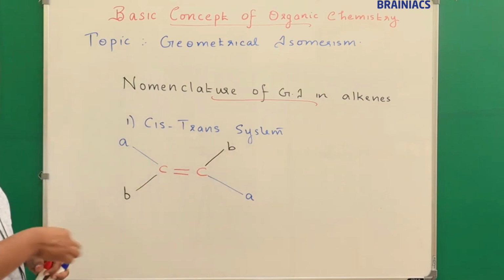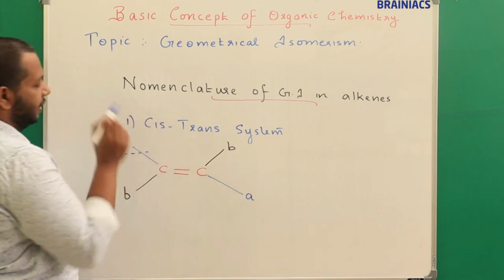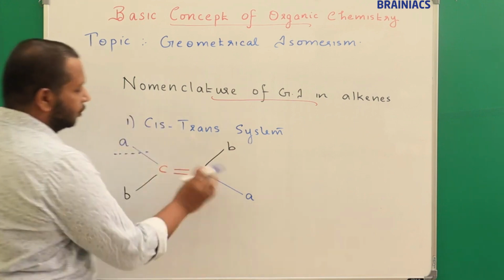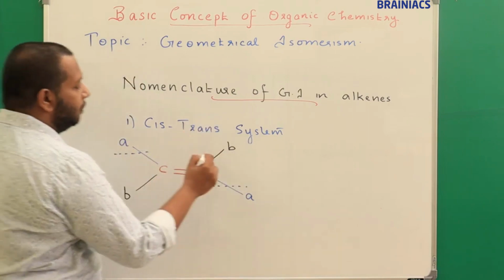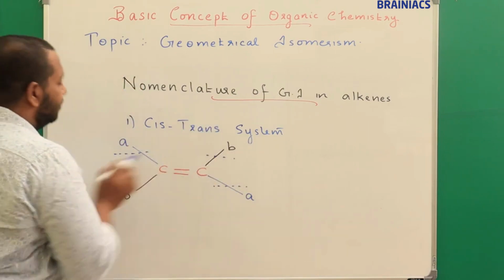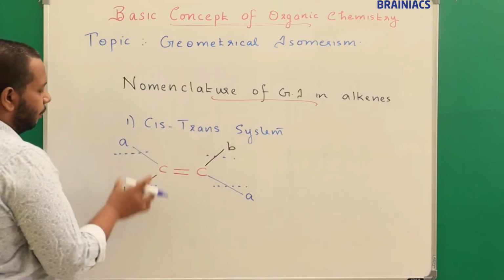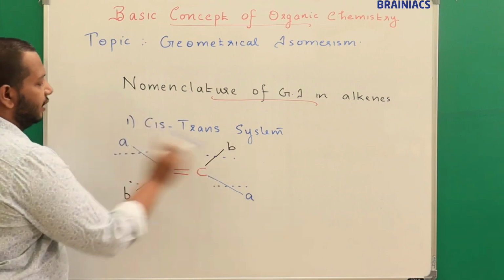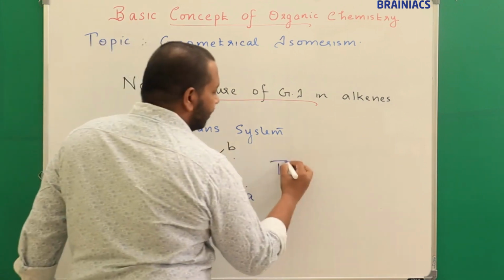If you look at this system, A is in the upper plane on one sp2 hybridized carbon atom but in the below plane on the next one. Like that, if the identical atoms differ in plane, then we say such a system is a trans system.